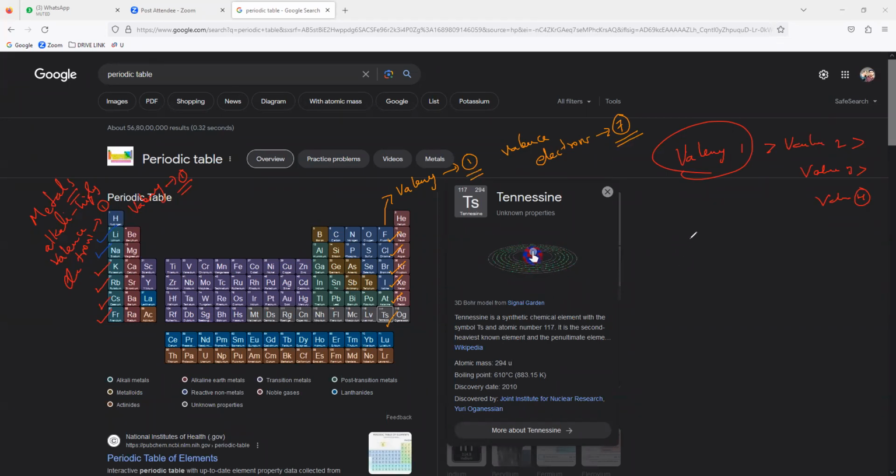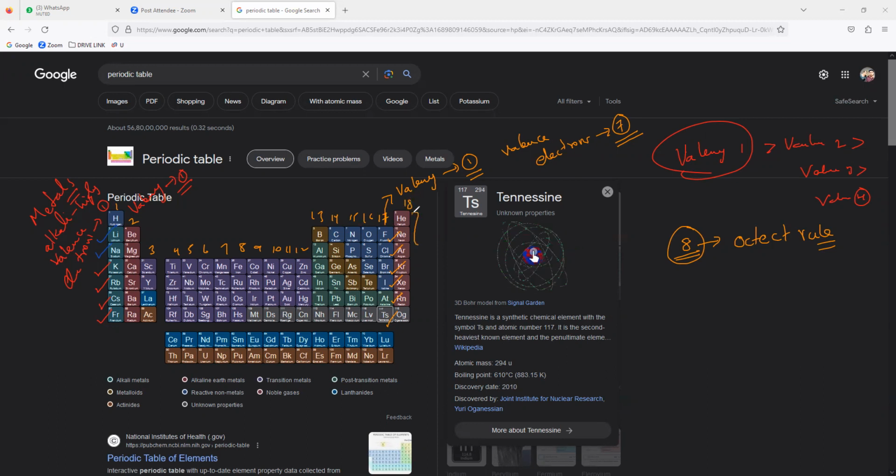To become stable, how many electrons do they need in the valence shell? 8 electrons. That is what we call the octet rule. Am I right or wrong? You studied it in 9th class. So this one is the 17th group. What is the group number? 1, 2, 3, 4, 5, 6, 7, 8, 9, 10, 11, 12, 13, 14, 15, 16, 17, and 18.